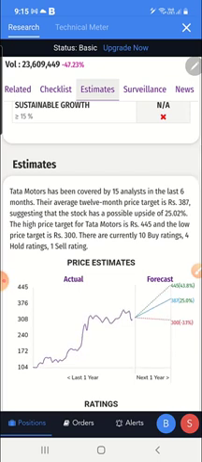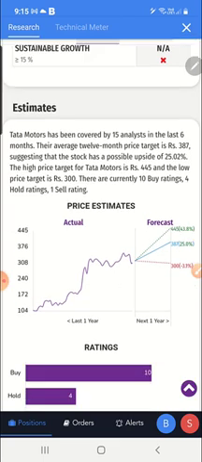What is estimate? Estimate is nothing but, for Tata Motors, you can see here 15 analysts in the last 6 months have done analysis and given targets for Tata Motors. See, people have given targets of 300, 387, and 445 for Tata Motors.